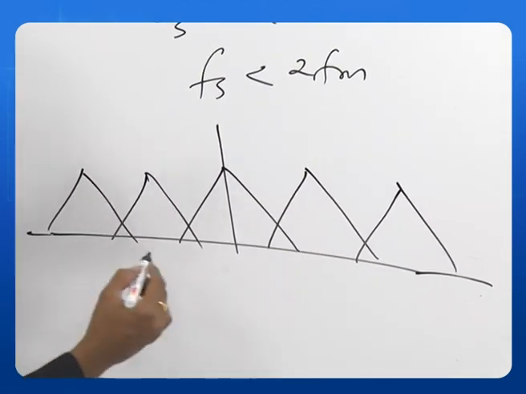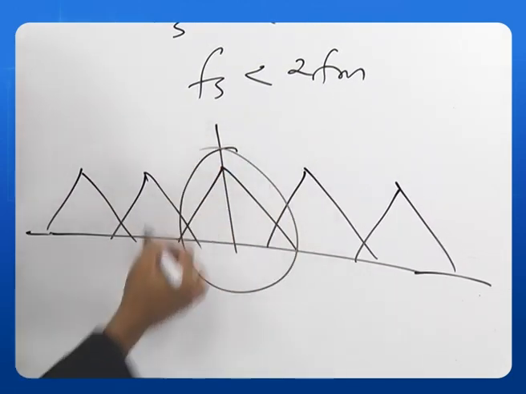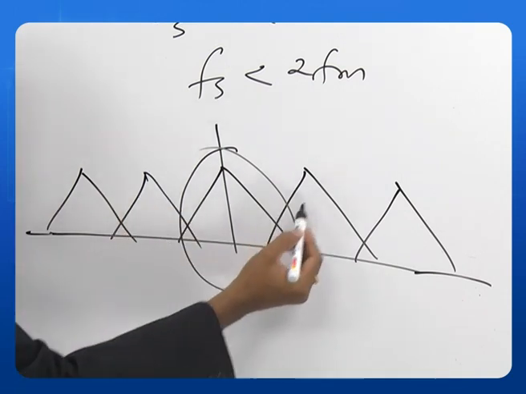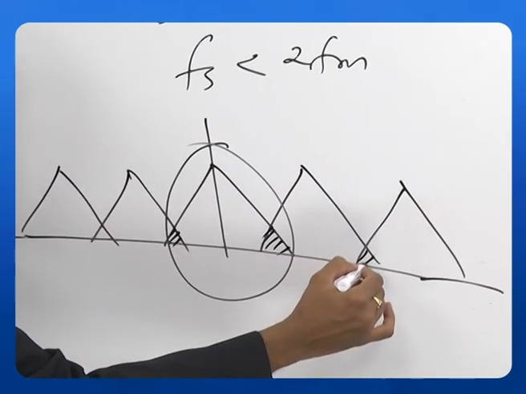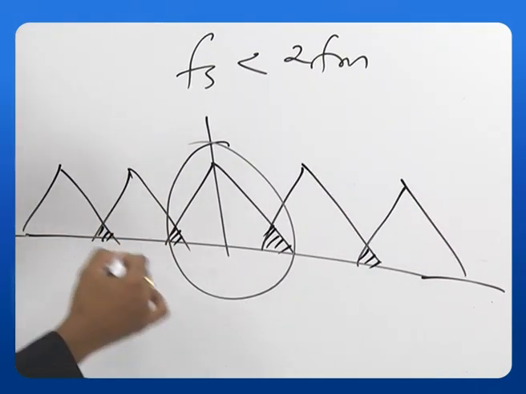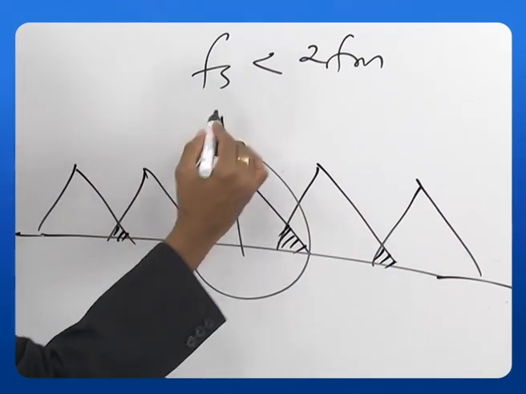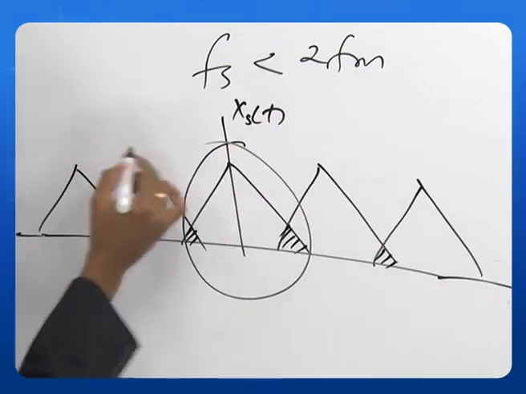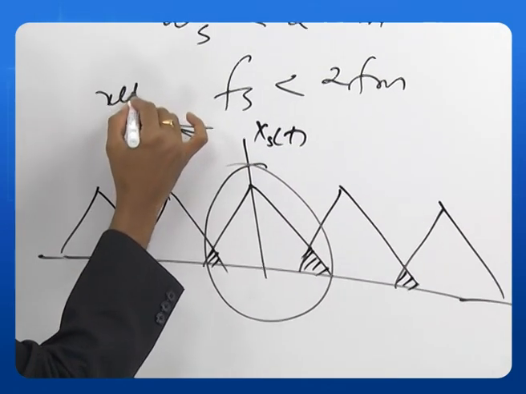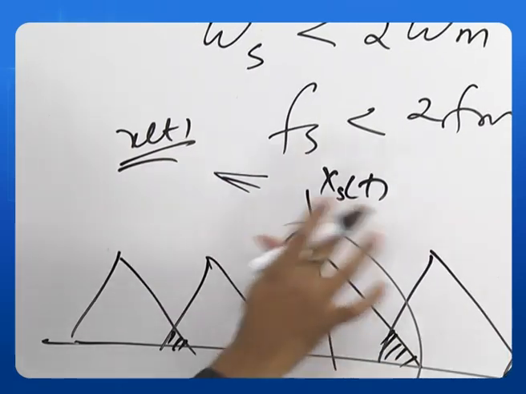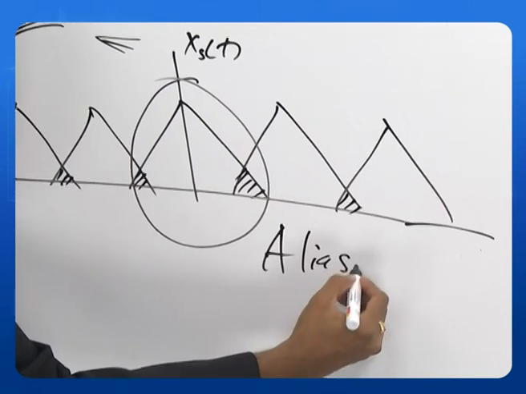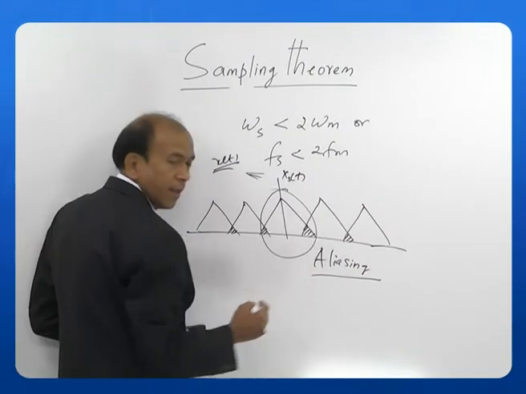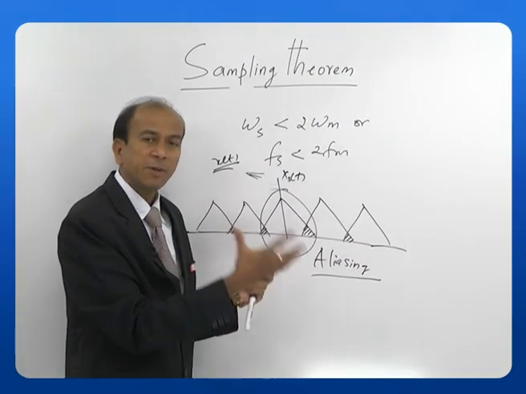You see here, I want to retrieve this, let us say. I can't retrieve because there is an overlapping that is happening here. Here also there is overlapping. So, retrieval of the signal, this is xs of t, let us say. I cannot get my x of t because of this overlapping. This is called the aliasing effect. Okay. So, it becomes impossible for us to retrieve.